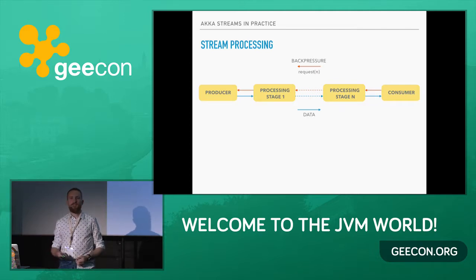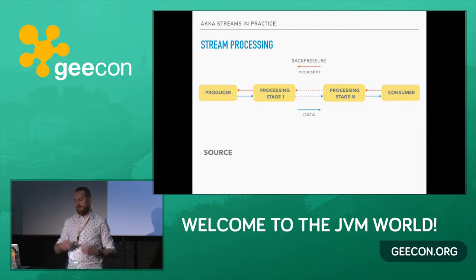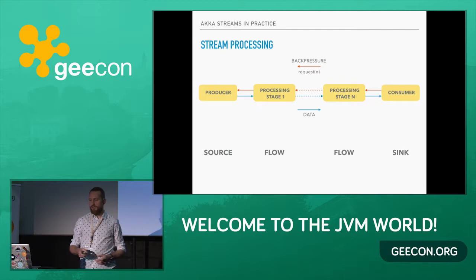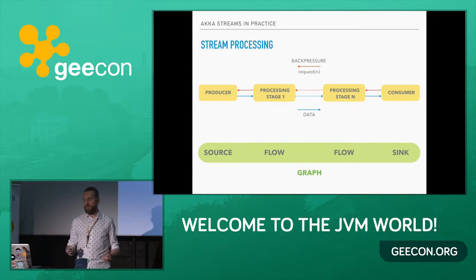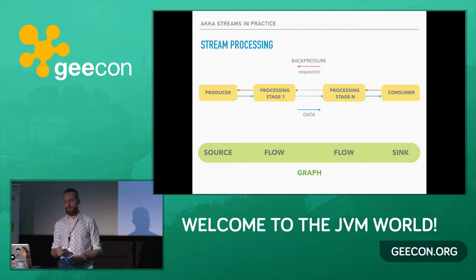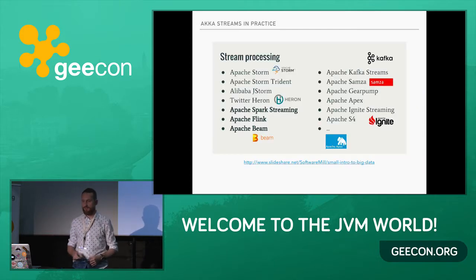So this is the general terminology for stream processing, and in Akka Streams, the idea is similar, but the names are different. The producer is called the source, the consumer is called the sink, so this is the very end. Then we have the intermediate stages, which we can call flows, and the source, sink, and flows form a graph. Actually, the graph is also a flow. So the terminology is not that simple. This is a simplification here. But in terms of the API we will be using, we have a source, we'll have a sink, and we will have flows that are the intermediate stages of processing.